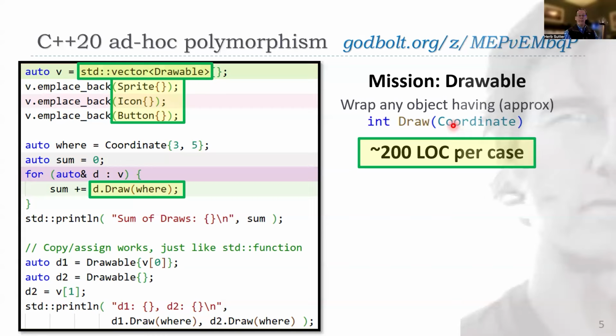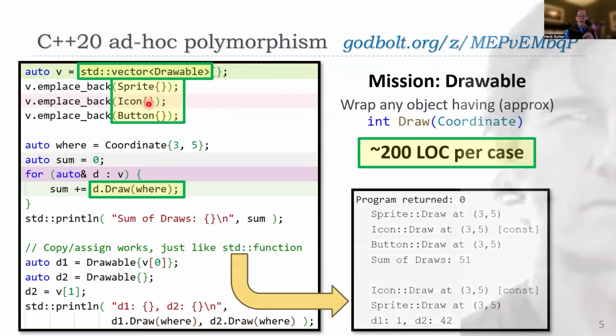So I get that flexibility, but I can treat them in a type erased way consistently, so I can now for each over every element in this vector and invoke the draw function, which is compatible with the signature but slightly different in each of these concrete types, and it works. And you will see when you run that program, that's fine. This is not magic. This is not new. You can do this in C++20. I don't even think you need anything in C++23 to do that.